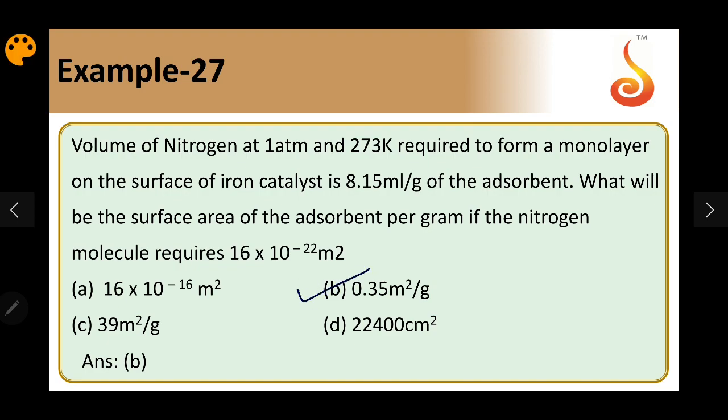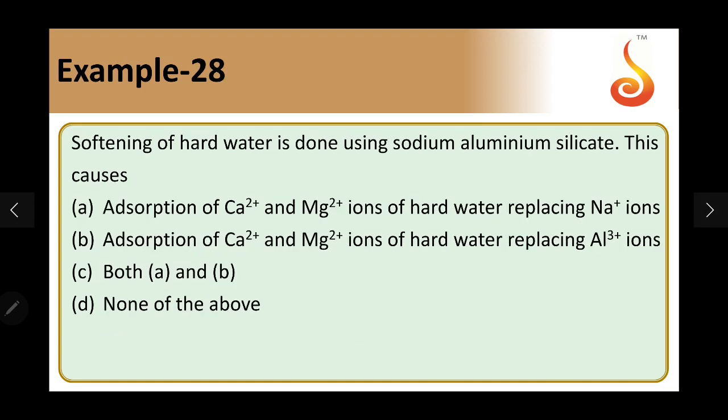Okay. So, question number 28. Softening of hard water done using sodium aluminum silicate. This causes, so sodium aluminum silicate is nothing but zeolite. So there will be exchange of calcium and magnesium ions of the hard water, and instead of calcium and magnesium the column will give sodium ions. So aluminum ions will not be given, sodium ion is the ion which is replaced.